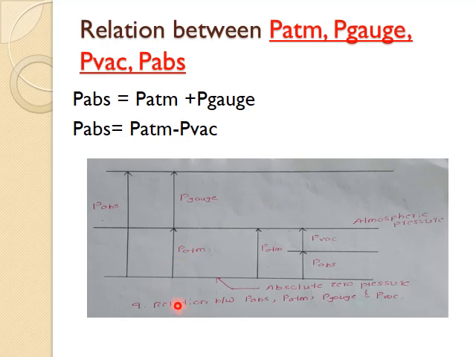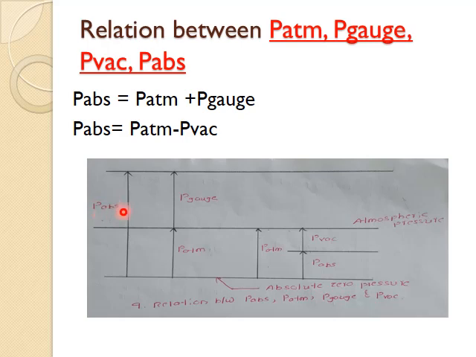You can observe in this diagram here, this line represents the absolute zero pressure. Absolute zero pressure is the point at which there is no movement of molecules. So this line we will call absolute zero pressure. And the pressure which is measured above this absolute zero pressure is known as absolute pressure. There is a slight difference between absolute zero pressure and absolute pressure. If you measure any pressure above this line, we will call it absolute pressure.